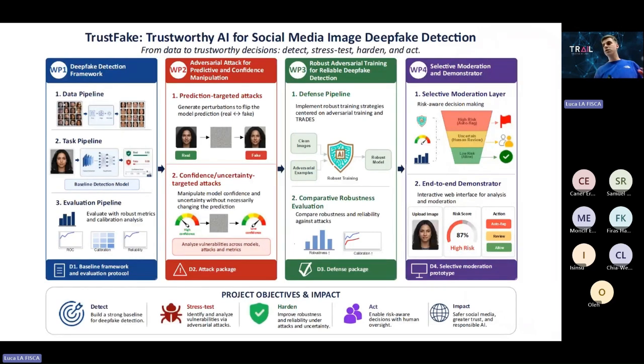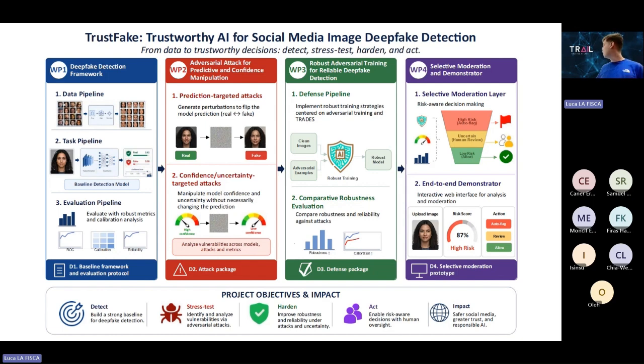So in terms of methodology, we choose to divide our project into 4 different work packages. The first work package is the deepfake detection framework itself. In this work package, essentially, we train our detection baselines. It will start with data processing, model training with the task pipeline, and most importantly, the evaluation pipeline. Here we need both classification metrics and also uncertainty and calibration metrics, because we need to assess the quality of both our prediction and our uncertainty estimates.